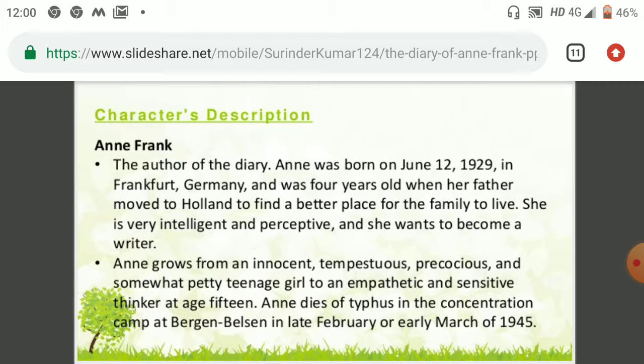Anne grows from an innocent, tempestuous, precocious, and somewhat pretty teenage girl to an empathetic and sensitive thinker at the age of 15. She died of typhus in the concentration camp at Bergen-Belsen in late February or early March of 1945. And here the concentration camp refers to those camps which were run by Hitler.